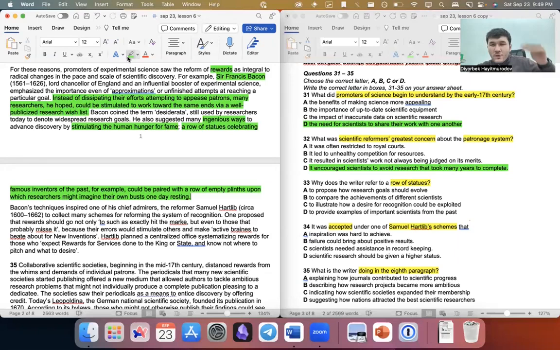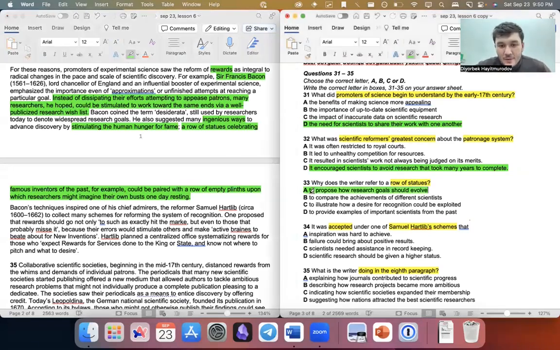So he found different ways of encouraging researchers to dedicate their life to science. And one way, in his opinion, was creating this empty plinth upon which researchers imagined my statue will be there.